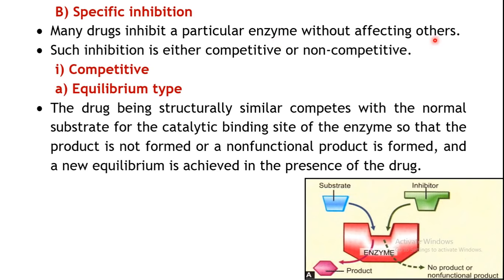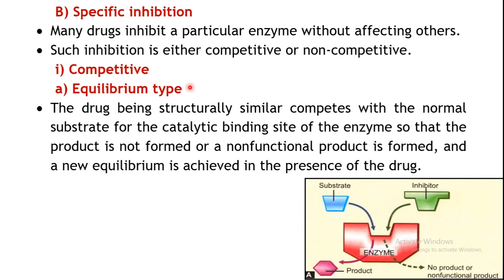Now this specific inhibition can again be divided into two types: competitive inhibition and non-competitive inhibition. Coming to the first one, competitive inhibition. As the name implies, there is a competition involved.